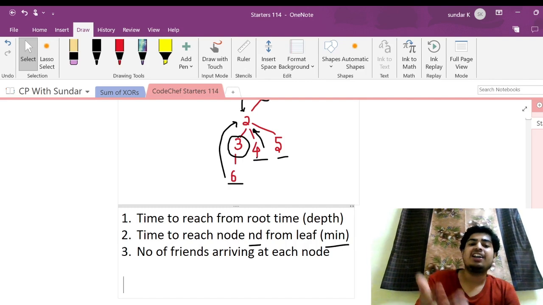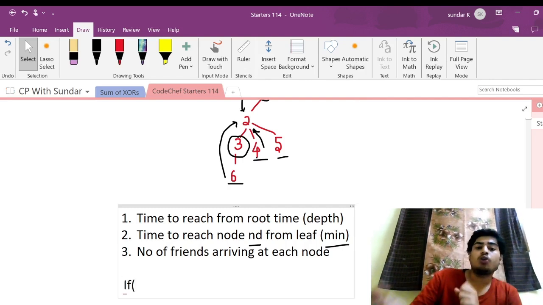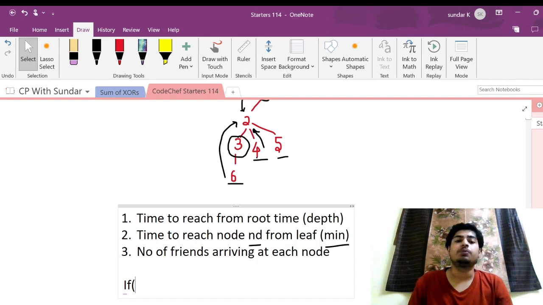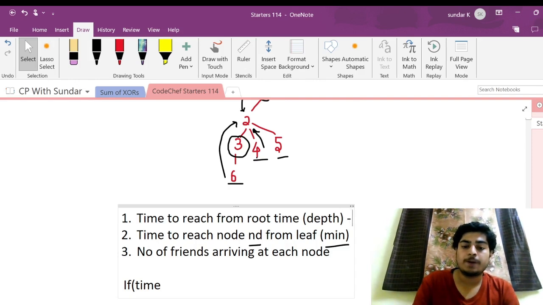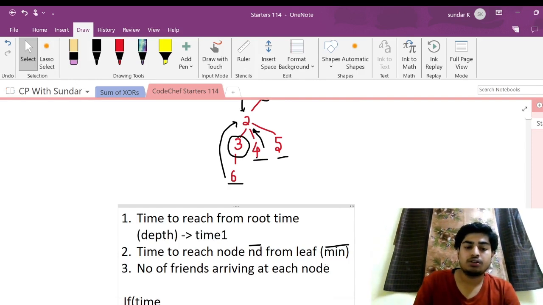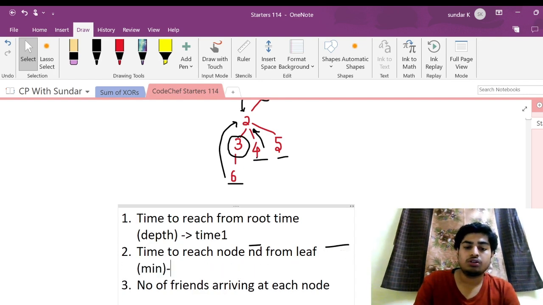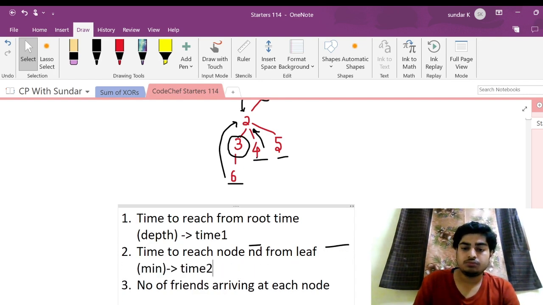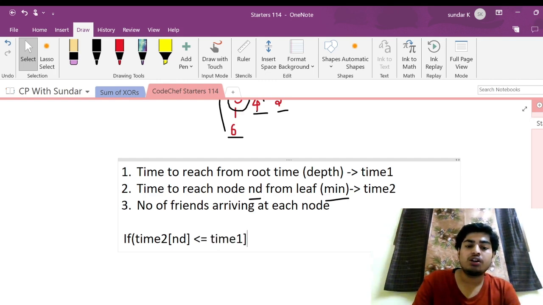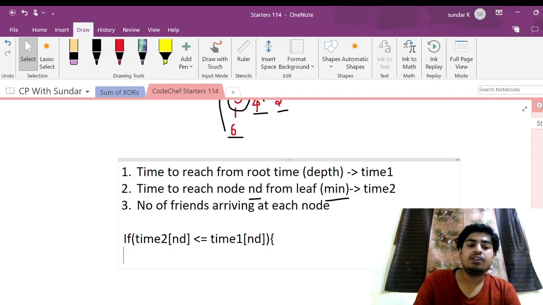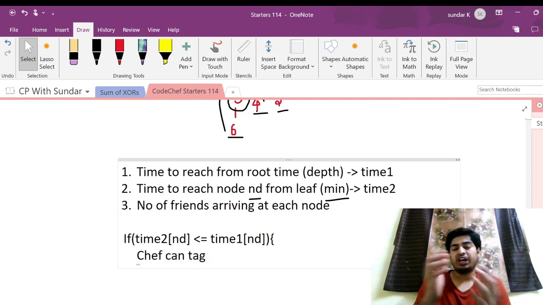So when can a chef tag another person? If he has already arrived at that particular node, then he can tag that person. Let's say this is time 1, and the second is time 2, the chef time. If time 2 of that particular node is less than or equal to time 1 of that particular node, then it means the chef can tag that person. So the chef can tag the people who are arriving at that particular node.